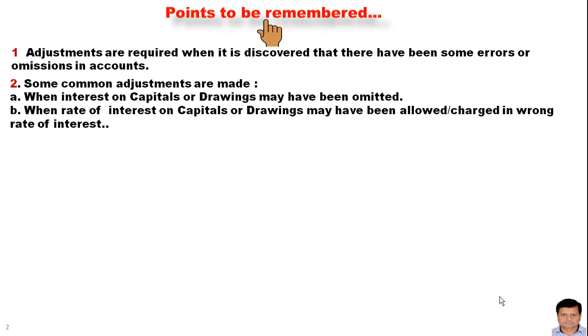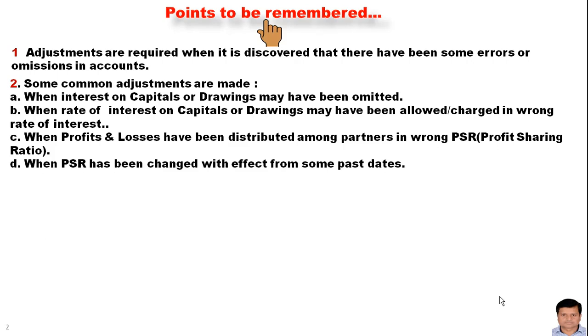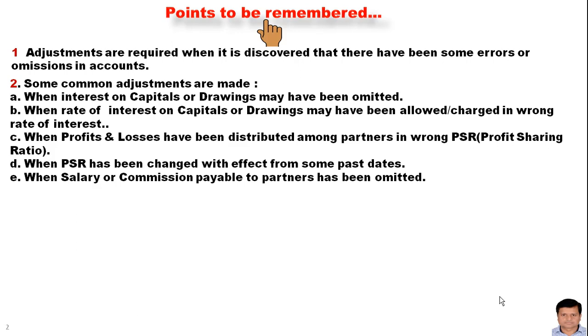when rate of interest on capitals or drawings may have been allowed or charged at the wrong rate of interest, when profit and losses have been distributed among partners in wrong PSR, or we can say the profit sharing ratio, when PSR has been changed with effect from the past dates, when salary or commission payable to partners has been omitted. Now these are the following points and these are the important ones.